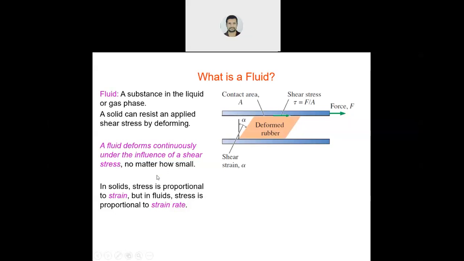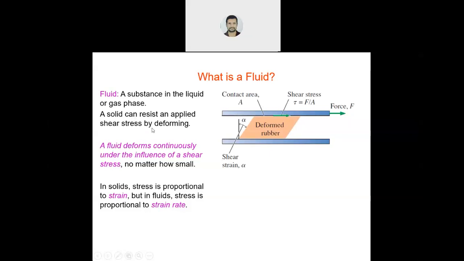In solid, stress is proportional to strain, but in fluid, stress is proportional to strain rate, or rate of strain, meaning strain per unit time. This is one of the important differences. This is the major difference.